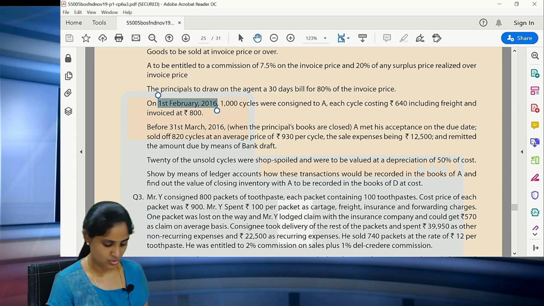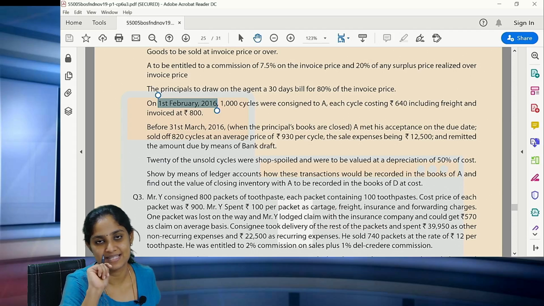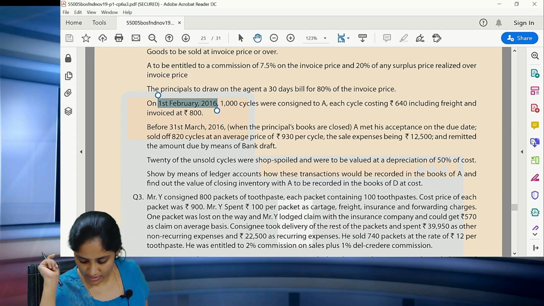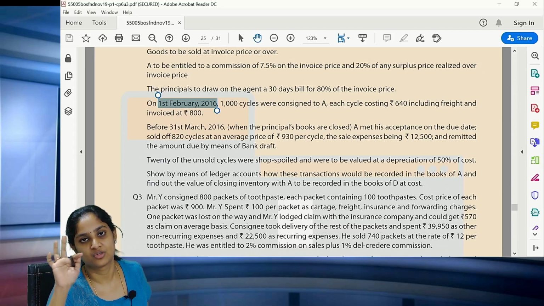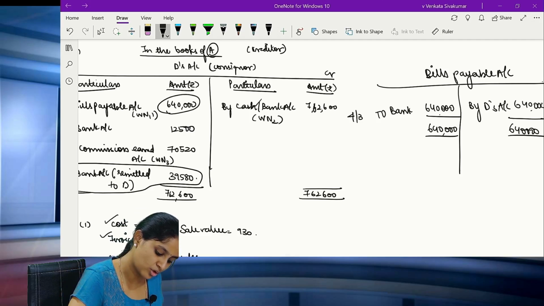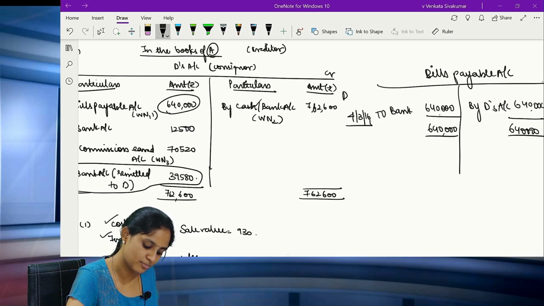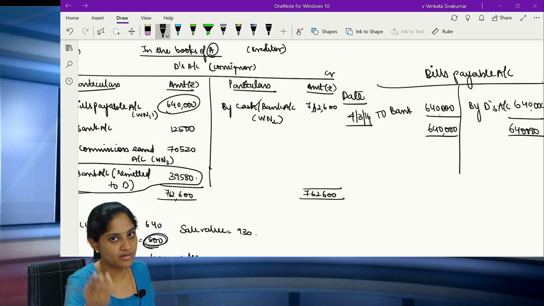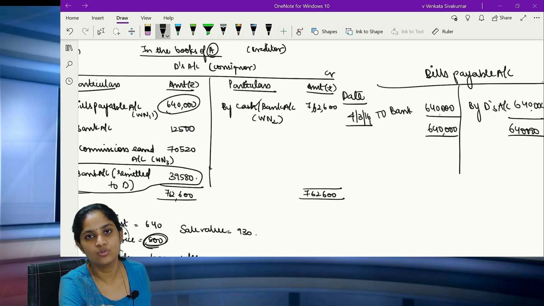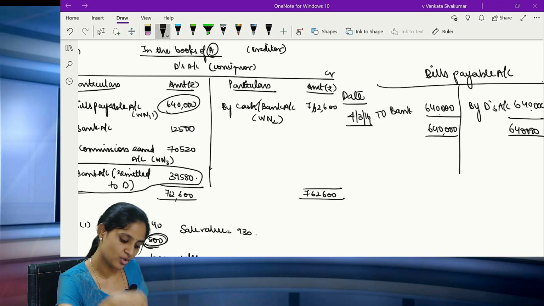February to March. So coming back, it is 30 days. So when the 30 days gets over from February, it gets over on 1st of March. So 3 days grace if you add, the due date of the bill comes on 4th of March. This date is very important because you know when the date is going to become, or when the bill is going to get due, only you are supposed to pay. Otherwise, why will you be paying? You will not pay. Correct? So that is why you are doing it and finding it out at bills payable.